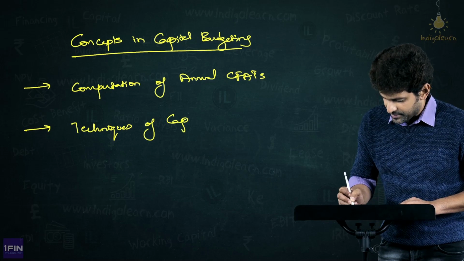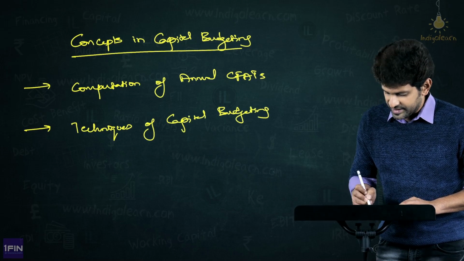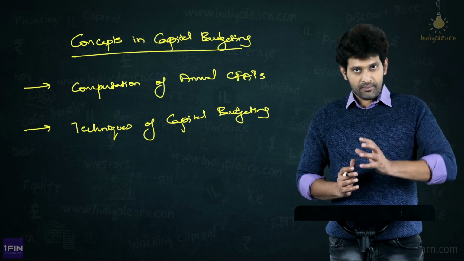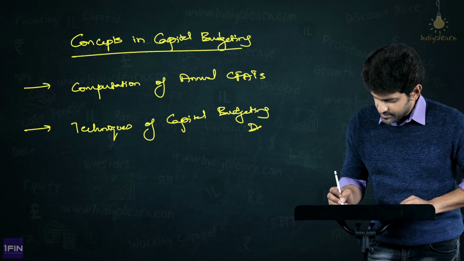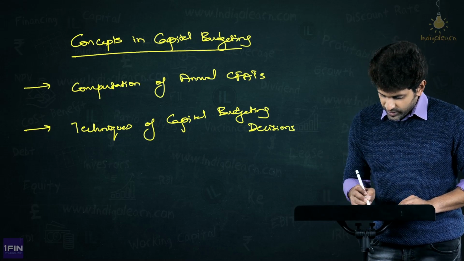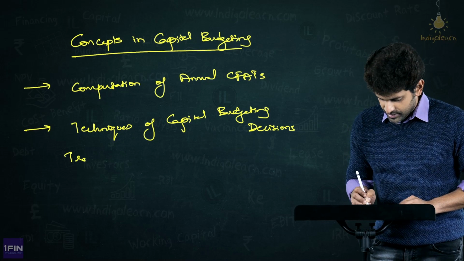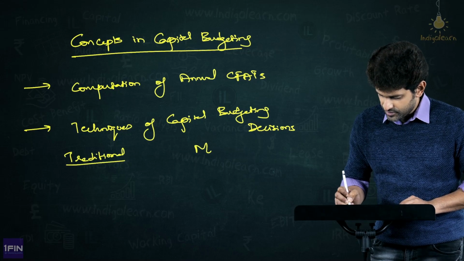of capital budgeting. So what are the different techniques we use for capital budgeting decisions? Now, there are two types. We know one is traditional, the other is modern.